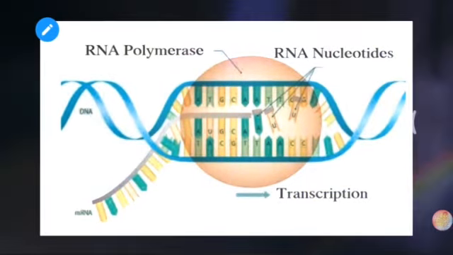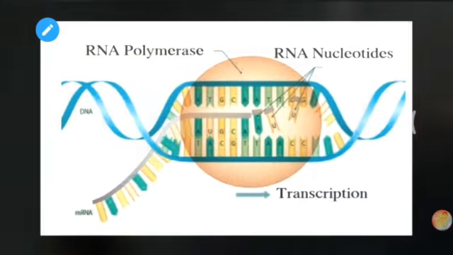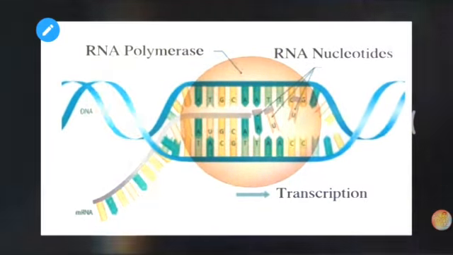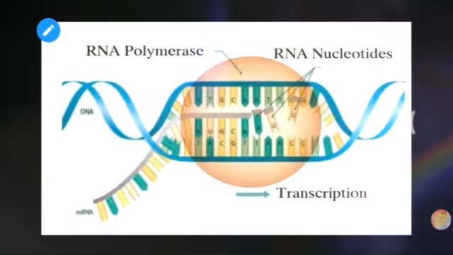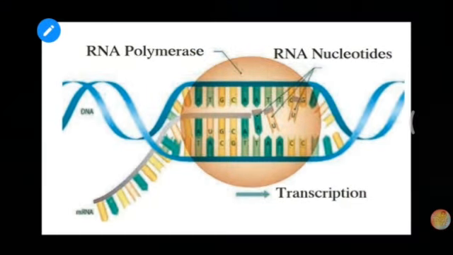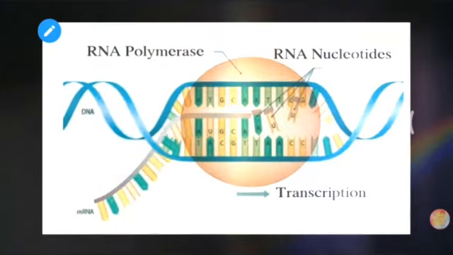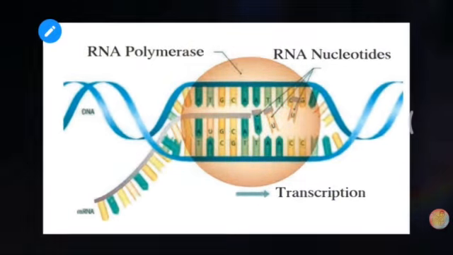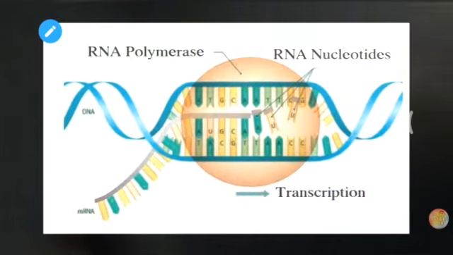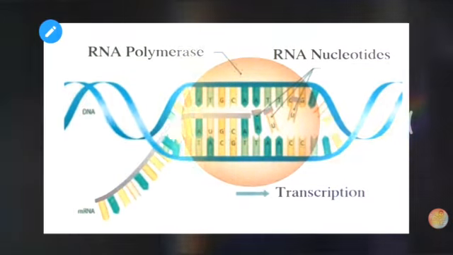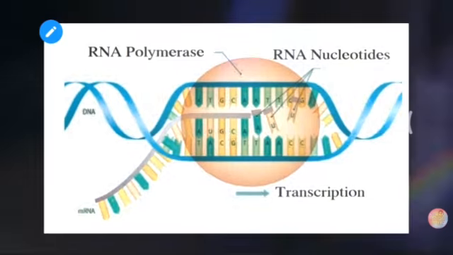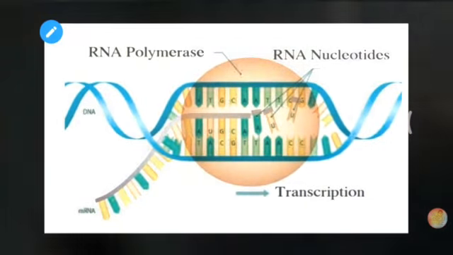On two strands, one of the RNA is made, and this process is called transcription. For transcription to happen, an RNA polymerase is required, and that RNA polymerase is going to make a copy of mRNA with the help of RNA nucleotides, which are going to bind complementary. And this entire process is called what? Transcription. So we are going to move on to the next part, what is meant by translation.